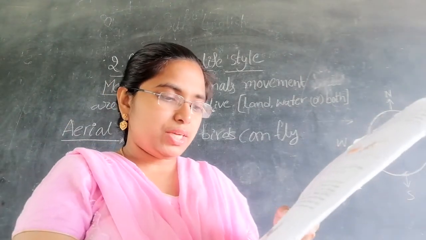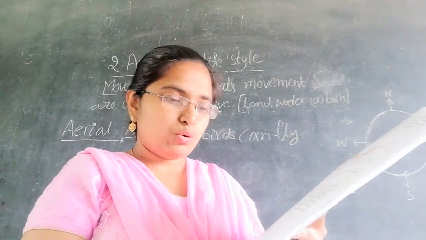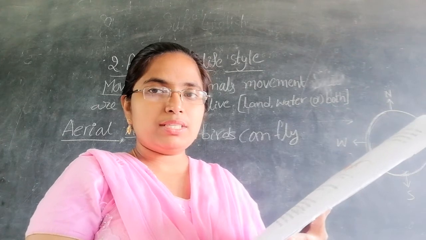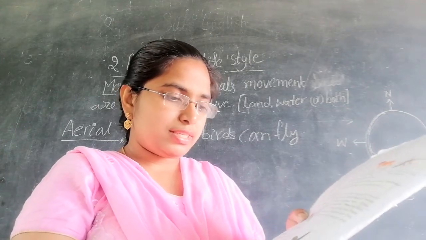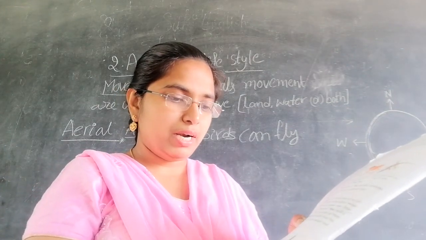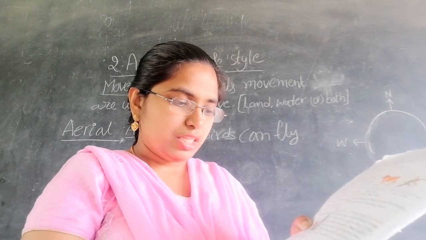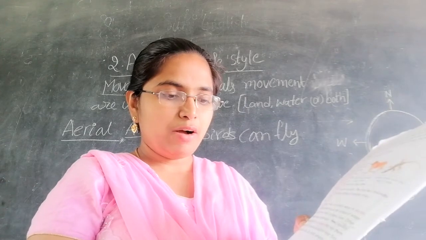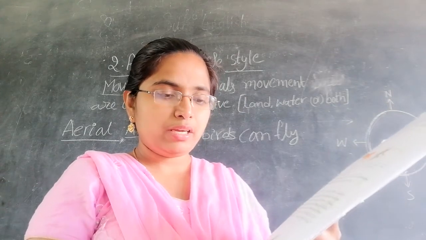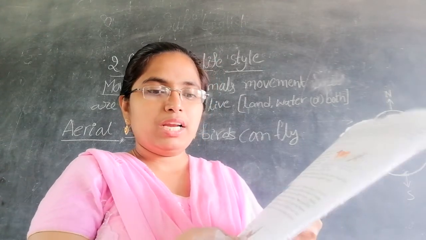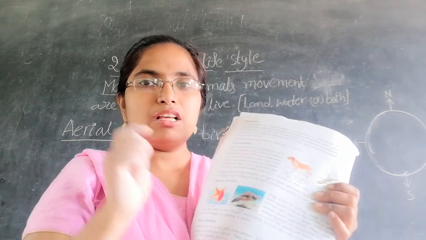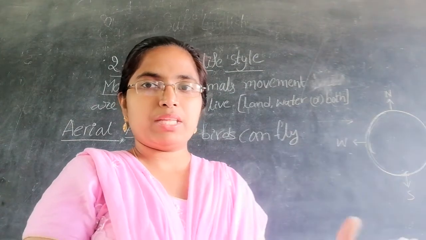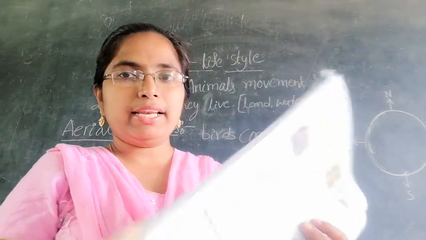Pigeons, sparrows, crows, eagles are some flying birds. These birds can walk, run, hop and perch. Perch means it uses its beak. These are the aerial animals.